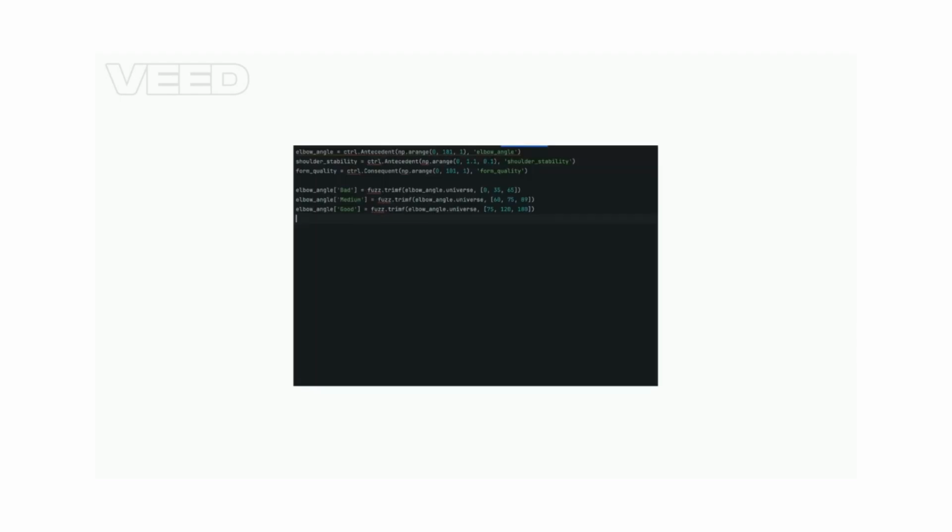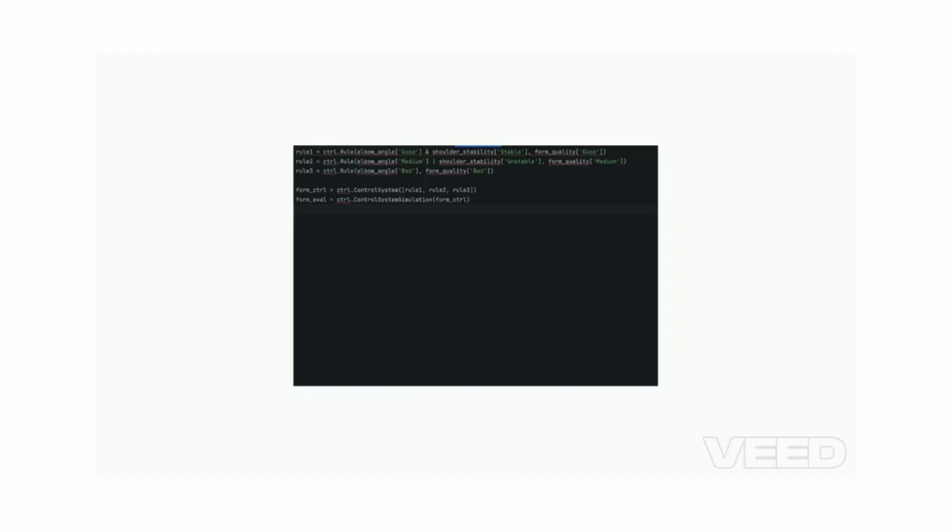Fuzzy logic system. Fuzzy logic helps translate vague human-like rules into math. Instead of saying the elbow angle should be 90 degrees, we say if the angle is good and the shoulder is stable, therefore the form is good. An elbow angle of 0 to 65 is considered bad, and 75 to 180 degrees is considered good, meaning the arm is straight. Shoulder stability: 0 is unstable, 1 is stable.